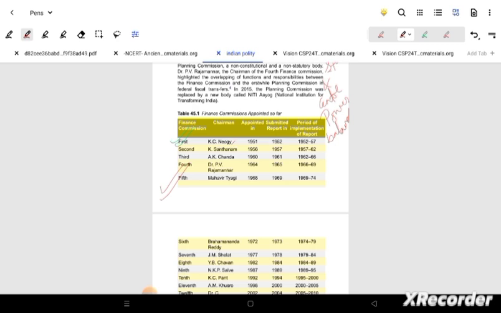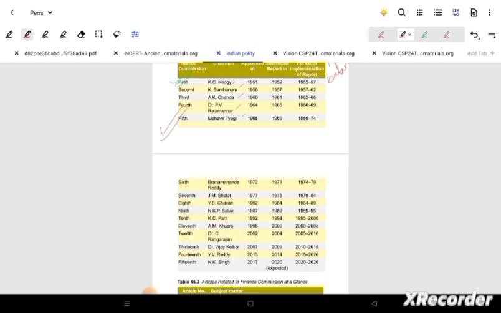Now we are going to check a little bit of this finance commission chairs. The main important names have to be seen. I am ticking all of them, but you don't need to remember all of them. The first one is very important, KC Neogy. Second one, like if you will see here, it's our Santhanam committee, obviously that's important. Rajamannar, fourth committee, we will look into that.